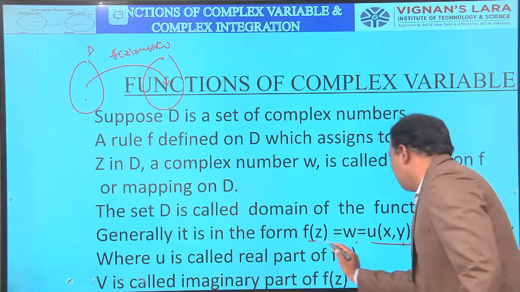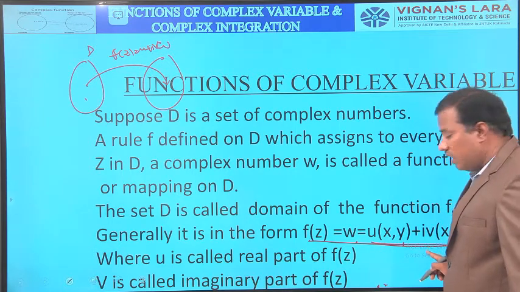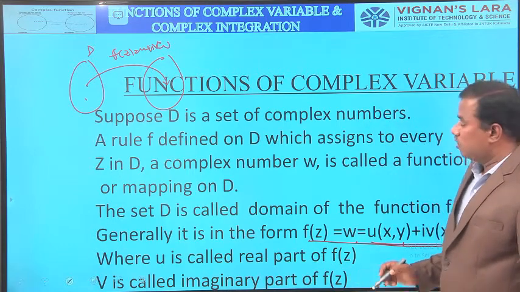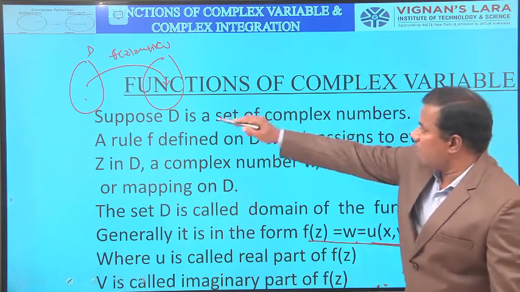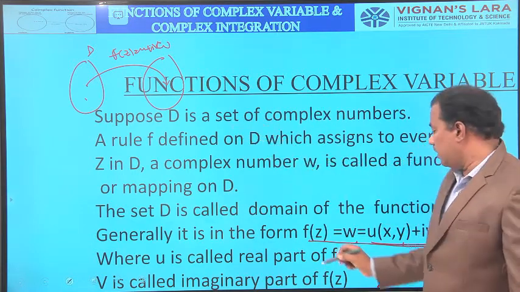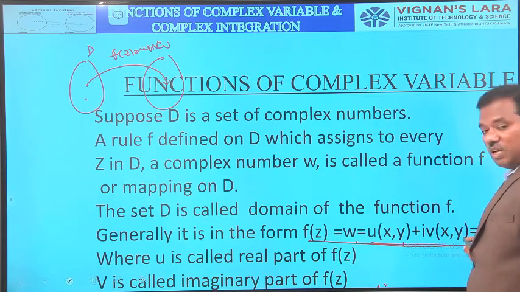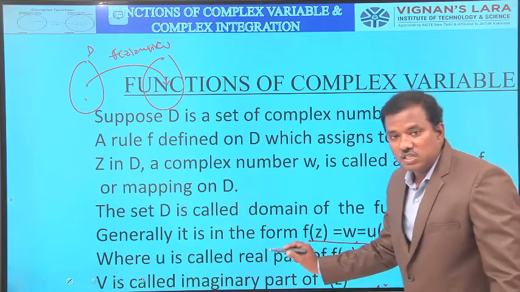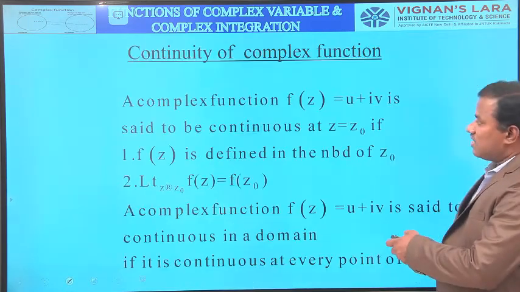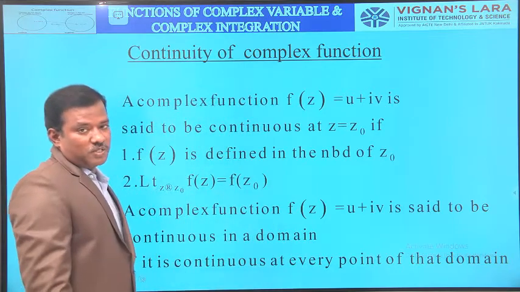What is the complex function? f of z equal to u of x comma y plus i into v of x comma y, or simply u plus iv. u is the real part and v is called the imaginary part. So a complex function is a mapping from D to W. D is called the domain of the complex function. Then, the examples.